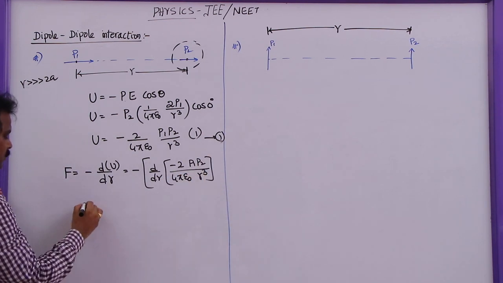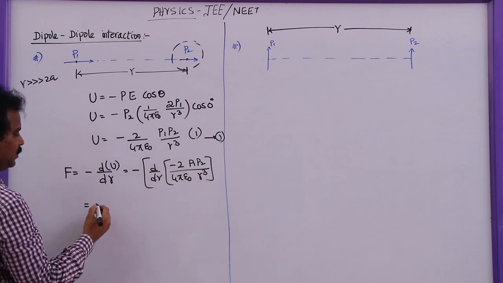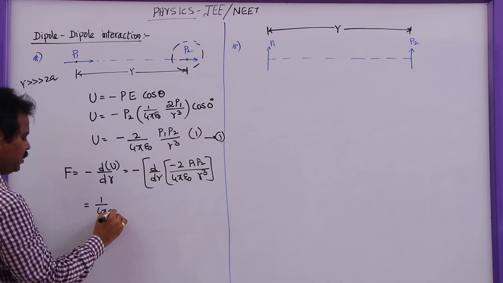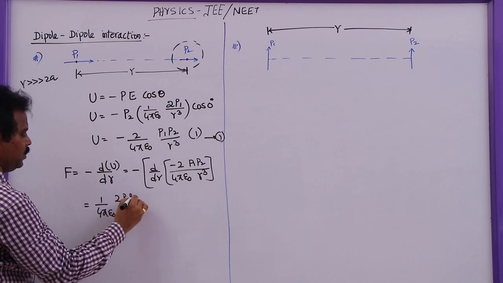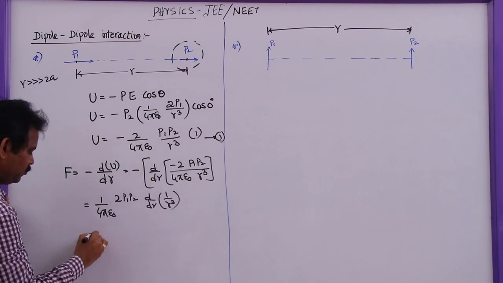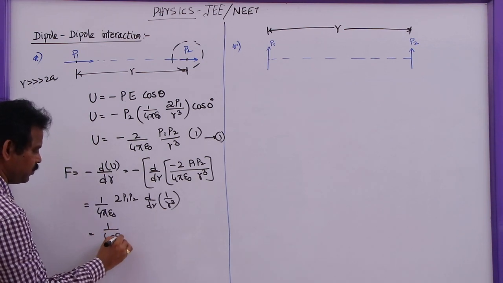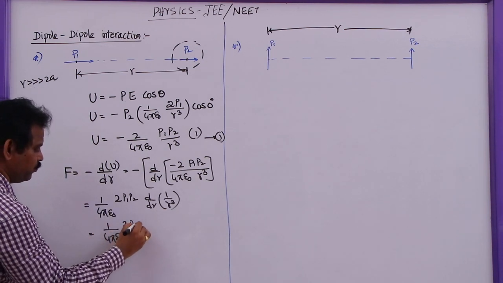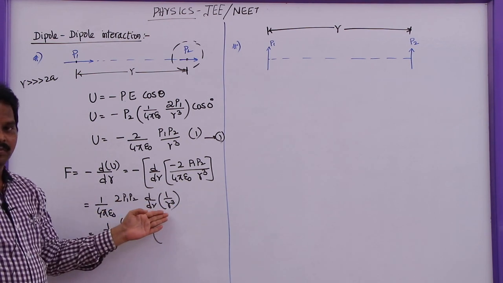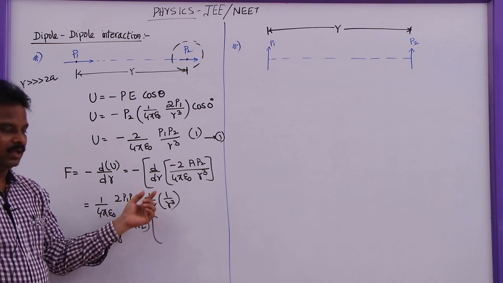This is minus of d by dr of minus 2 P1 P2 by 4 pi epsilon naught R cube. This will become minus of minus, it will become plus. So let me write this as 1 by 4 pi epsilon naught 2 P1 P2 d by dr of 1 by R cube, or nothing but R power minus 3.